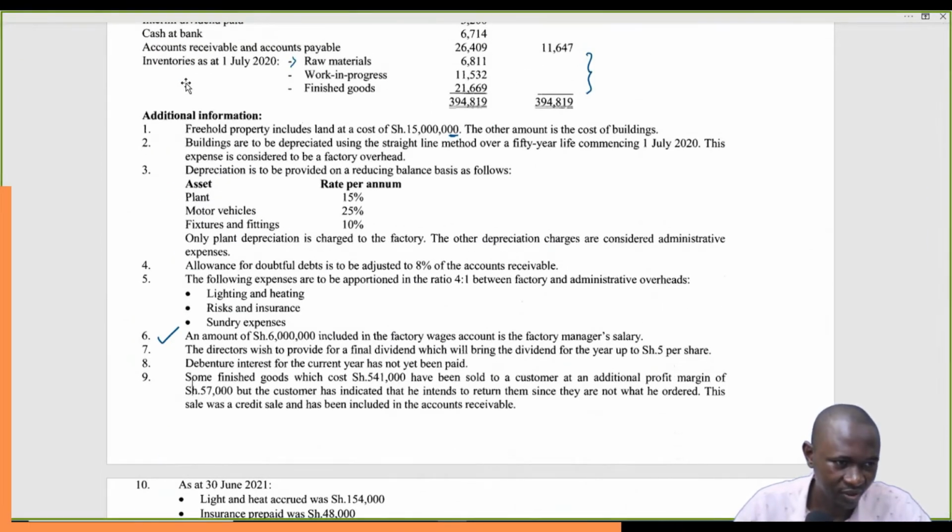So we've already factored that one. Depreciation is to be provided on reducing balance based on the following: plant, motor vehicle, furniture, fixture and fittings. Only plant depreciation is charged to the factory. The other depreciation charges are considered administrative. So plant depreciation, 15%, and they are charged on reducing balance. Reducing balance means we work with the written down value.